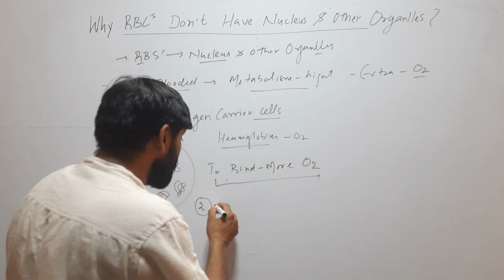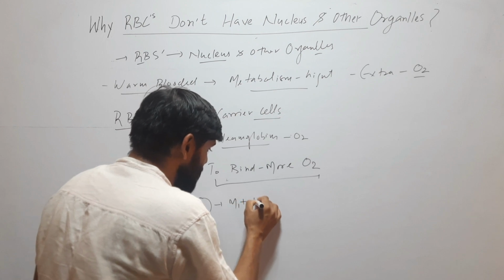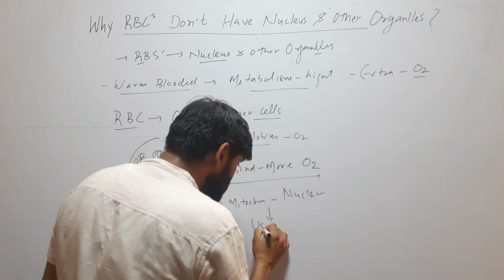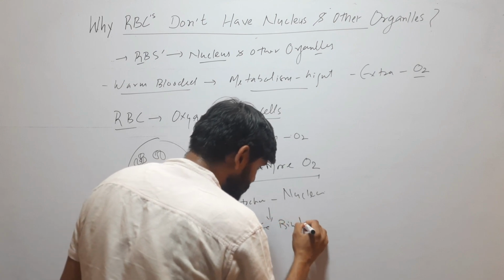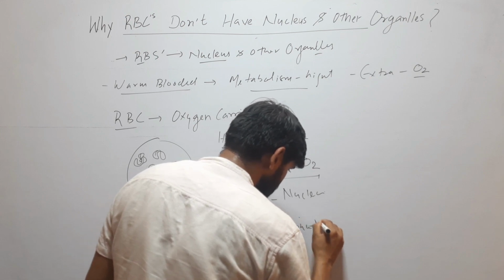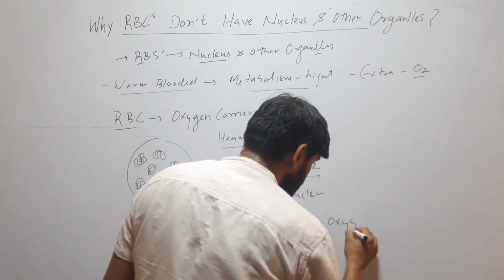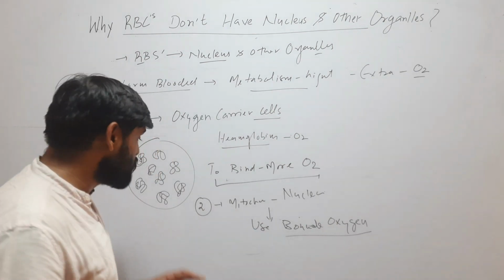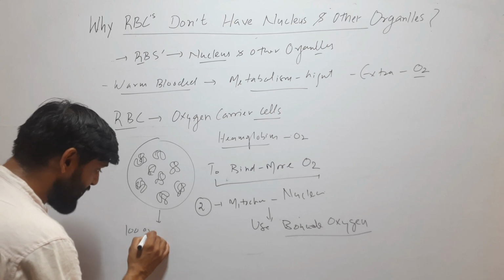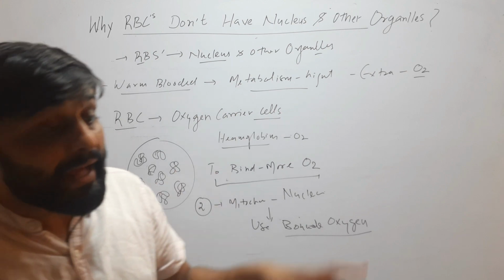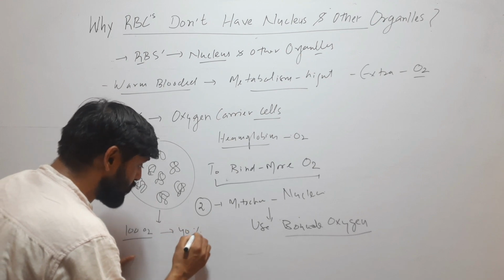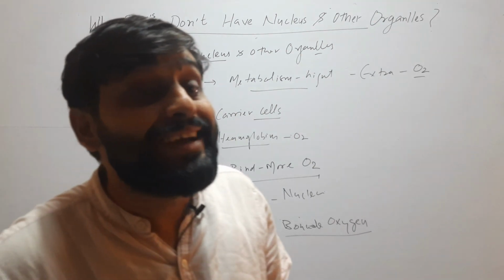So these organelles, suppose mitochondria and nuclei, will use the bounded oxygen. Suppose this RBC has 100 oxygen atoms that are bounded, and the nucleus and other organelles are also there, so they will use, suppose, 40% of its bounded oxygen.